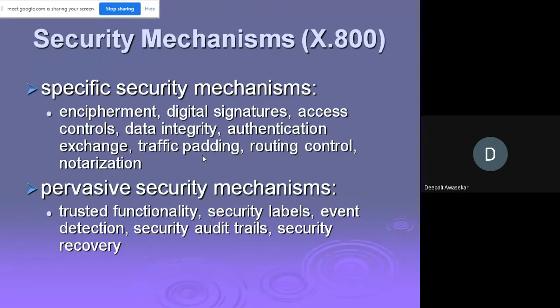Okay. After that is access control, a variety of mechanisms that enforce access rights to resources. Now, why is access control a specific security mechanism? For example, even in our college we are using a firewall. You have been given a username and password. You log in using that and access the Wi-Fi or the net that is available to you. Initially, YouTube was not available. Okay, we have restricted the control.